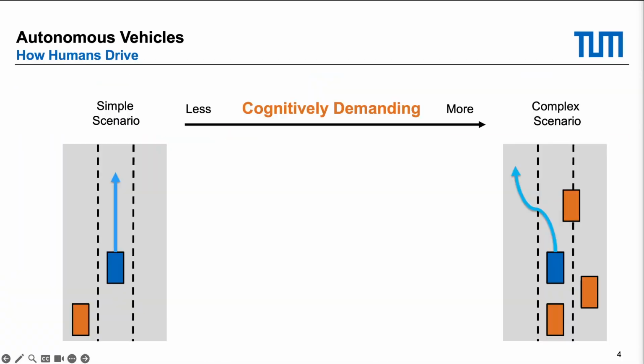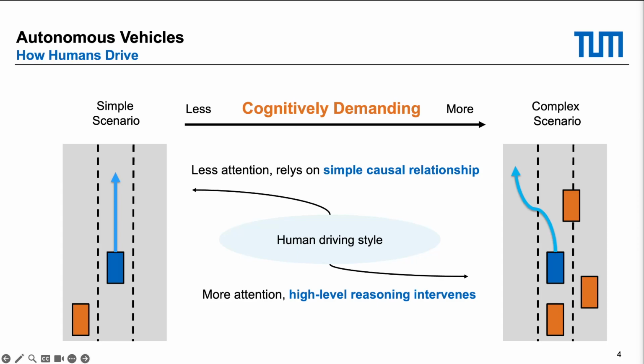We are tackling this problem by having a look at how humans actually drive a car. We figured out from the state of the art that when humans drive in simple scenarios, it is less cognitively demanding for them. They basically drive literally on autopilot. But when it comes to more complex scenarios, it is cognitively much more demanding. There are no more simple causal relationships as in simple scenarios. They need more attention and specific high-level reasoning that intervenes with the current driving situation.